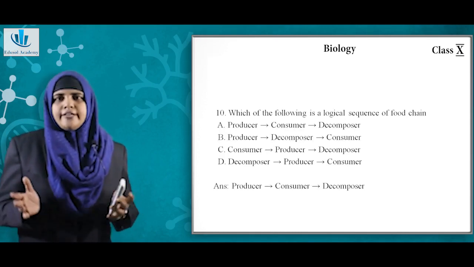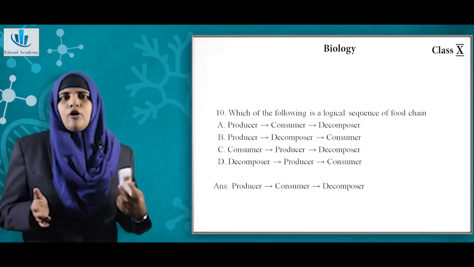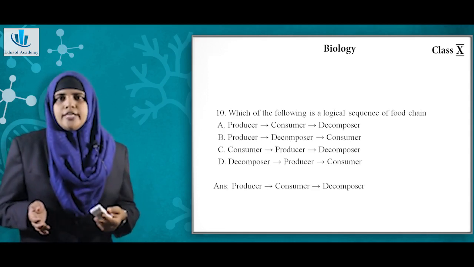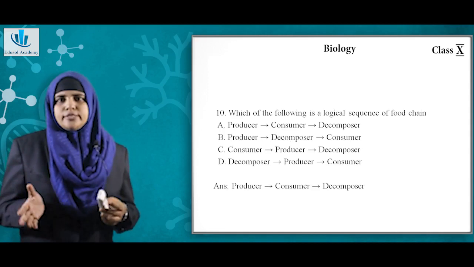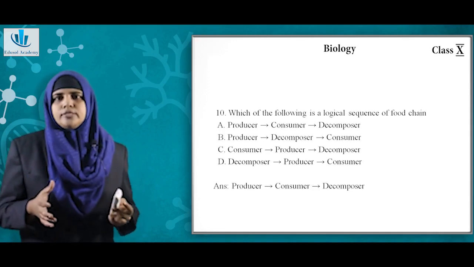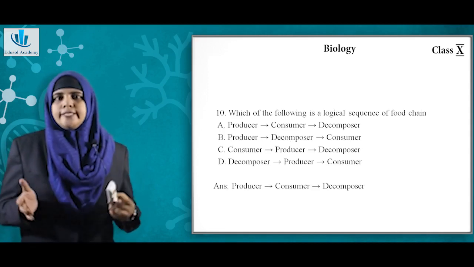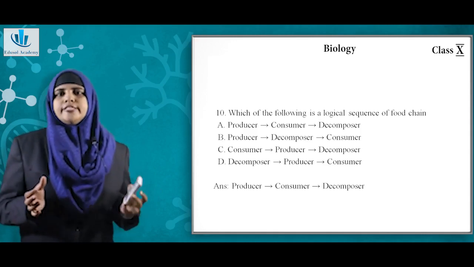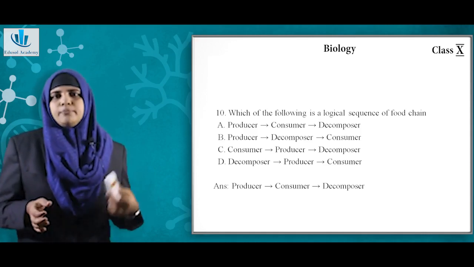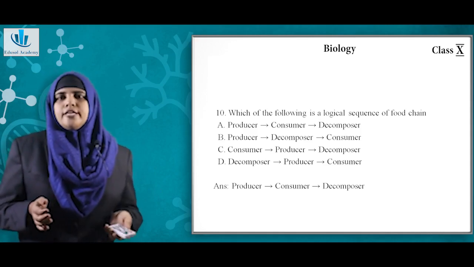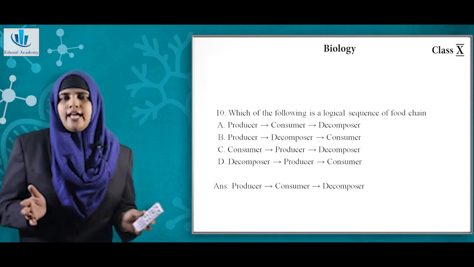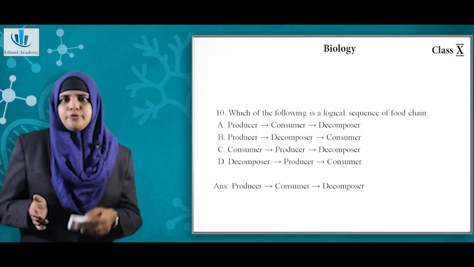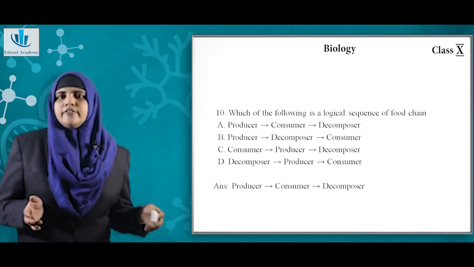Now question number 10, which of the following is a logical sequence of a food chain? So here option A, producer, consumer and decomposer. Option B, producer, decomposer, consumer. Option C, consumer, producer and decomposer. Option D, decomposer, producer and consumer. So here the most logical answer will be option A, that is from producer to the consumer, then finally to the decomposers.